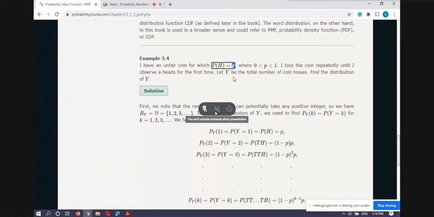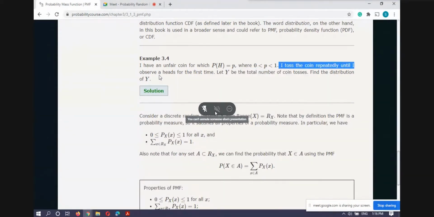Again, I define my random variable Y to be the total number of coin tosses until I observe the head for the first time. So I toss the coin repeatedly until I observe the head for the first time. This is my experiment, and in this experiment I defined Y, the random variable, to be the total number of coin tosses. Then I asked you to find the distribution function for this random variable Y.